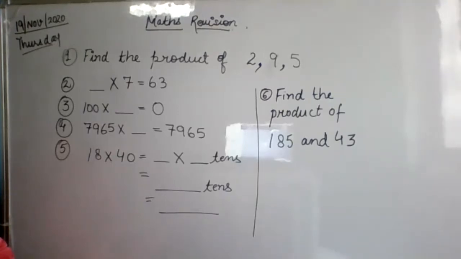I think at heart the last answer is wrong. 185 multiplied by 43. Just wait. Yes, Yatharth, last answer is also wrong. Yatharth, study well, okay? Okay, very good.